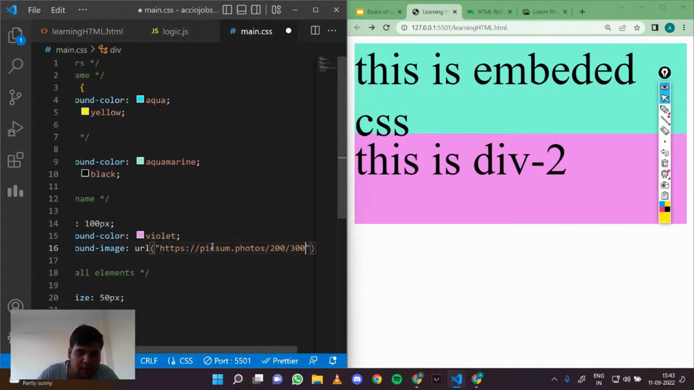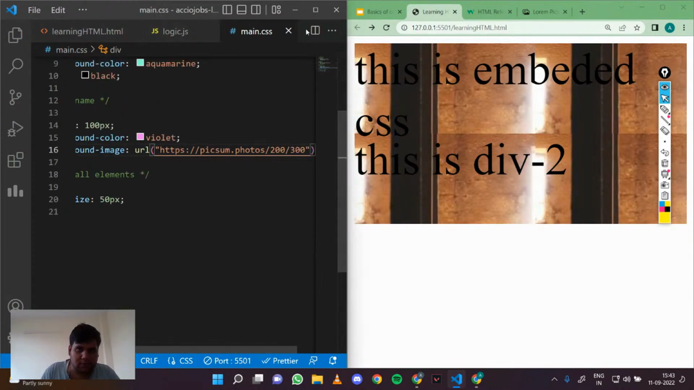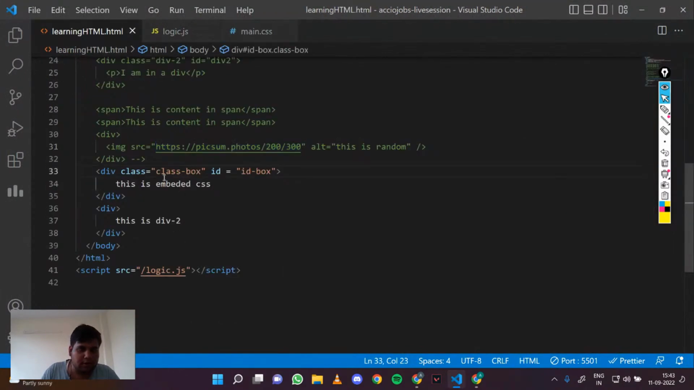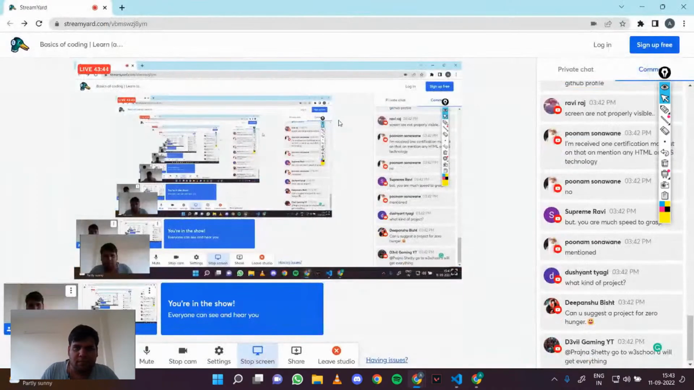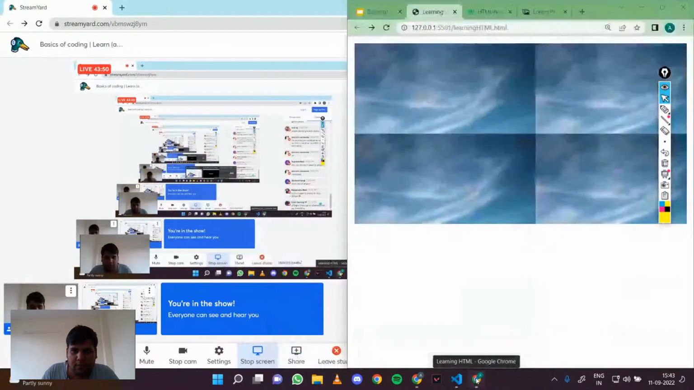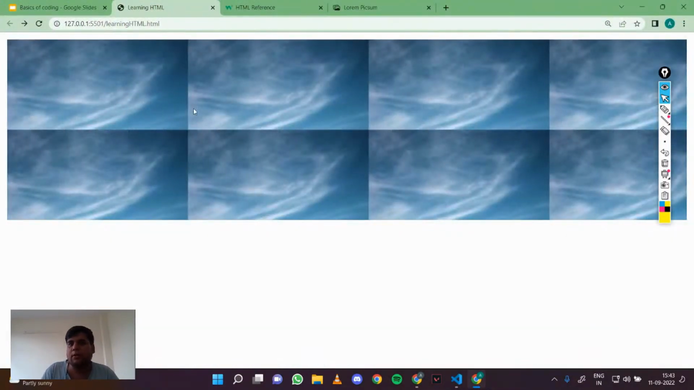So if I do this, right? So now as you can see, let me just remove the content, right? Now you can see that there's a random image and this is the background. Basically, it is repeating itself, right?